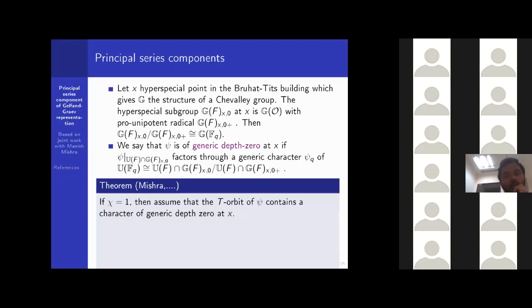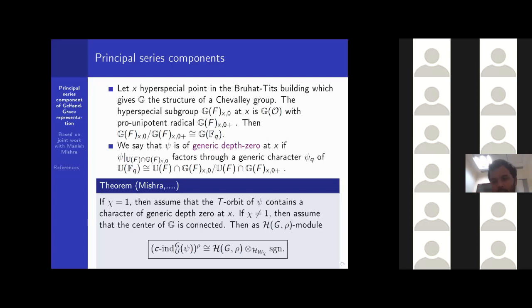Now we can state our theorem. If chi is the trivial character, then we assume that the T-orbit of psi contains a character of generic depth 0 at x. We know that T acts on the space of all smooth characters of U. So if the T-orbit of psi contains one generic depth 0 character at x, that is the assumption in the part when chi is trivial. In other cases, if chi is not trivial, then we are assuming that the center of G is connected.